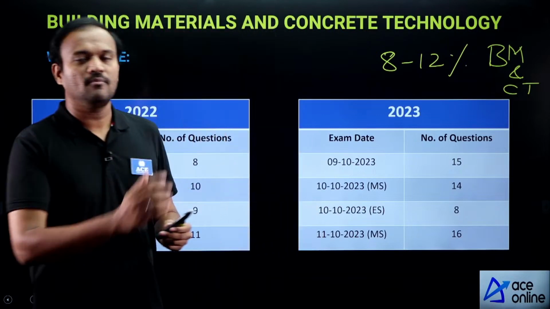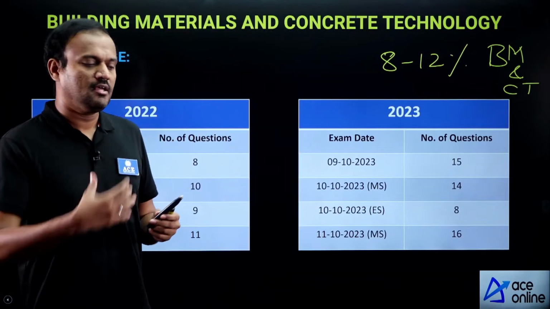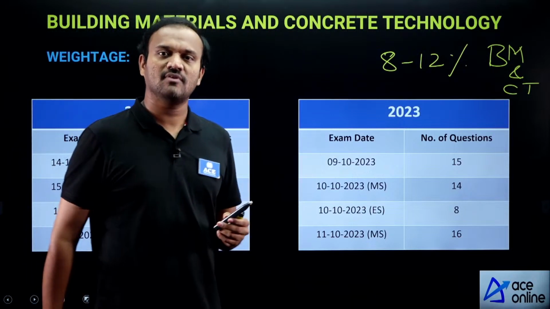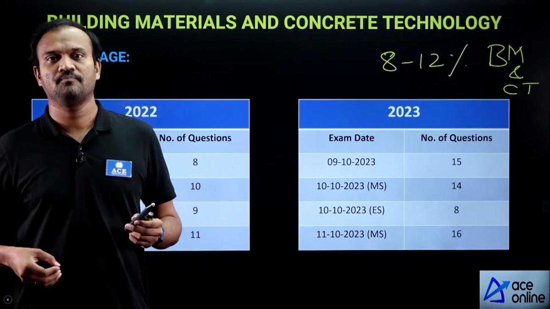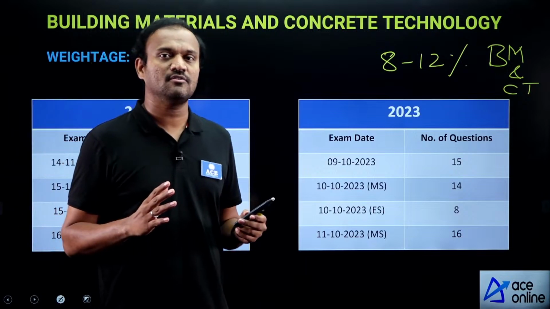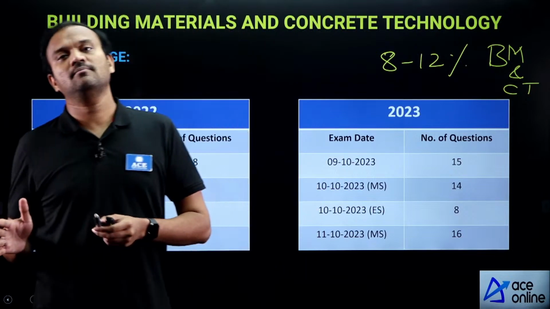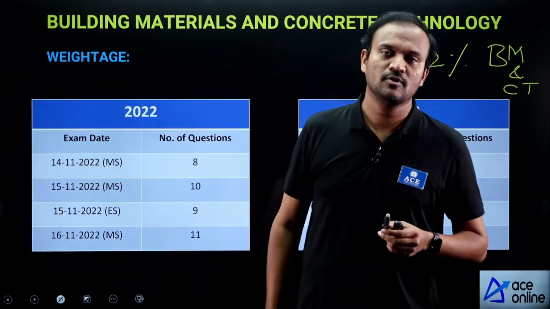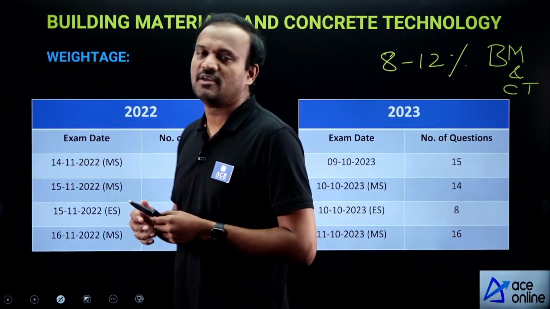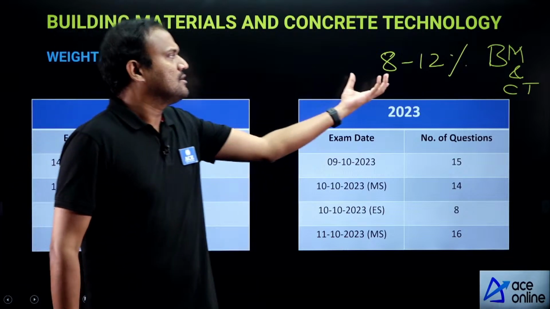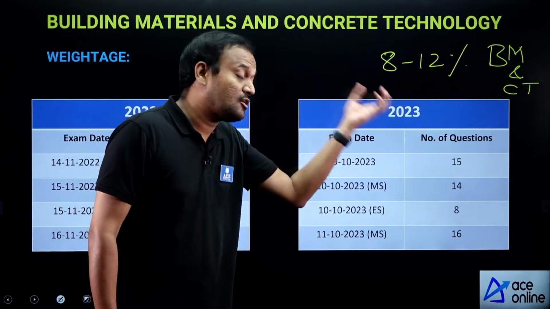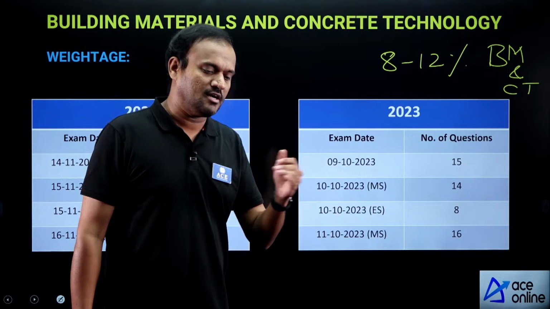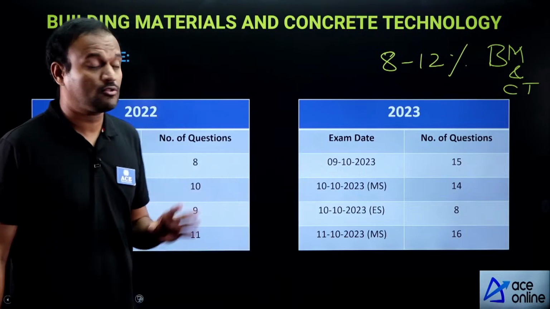But if you are prepared well for building materials, you can attempt the questions very fast, and you will have good time to solve your other questions from other topics.